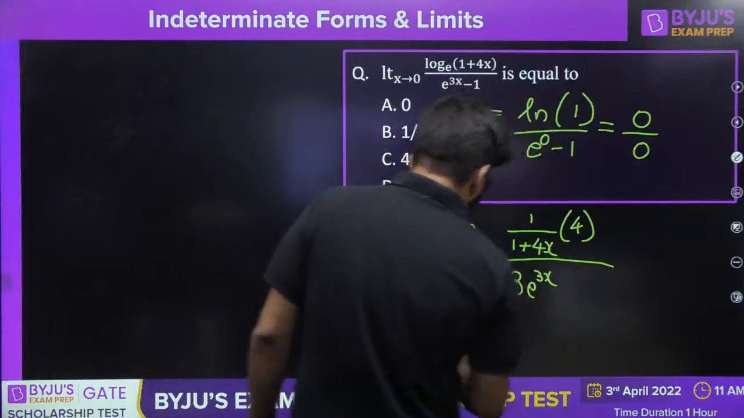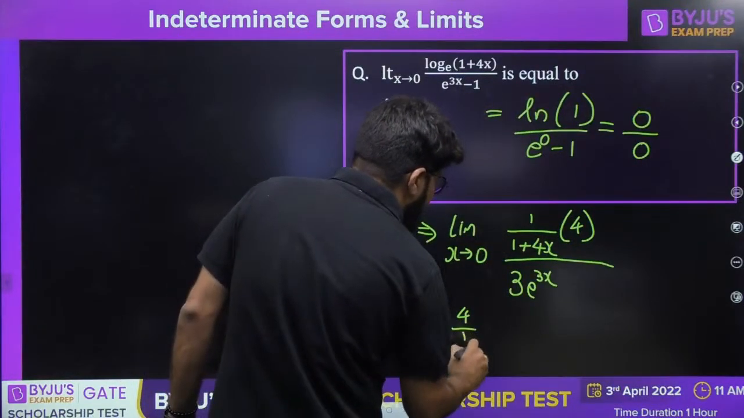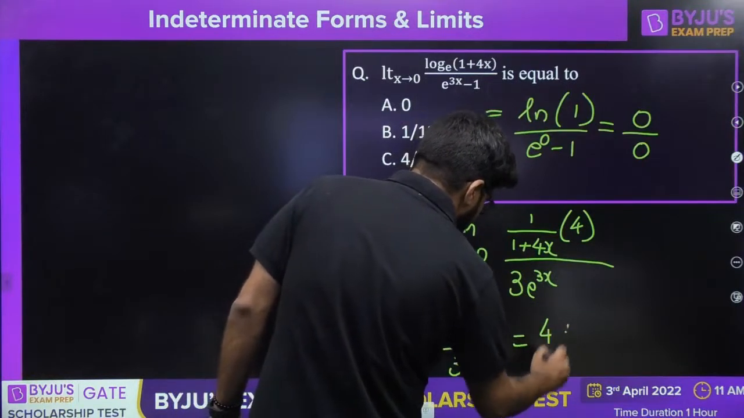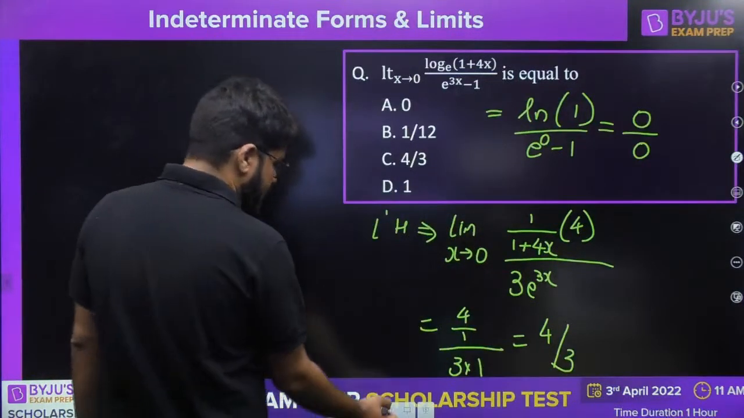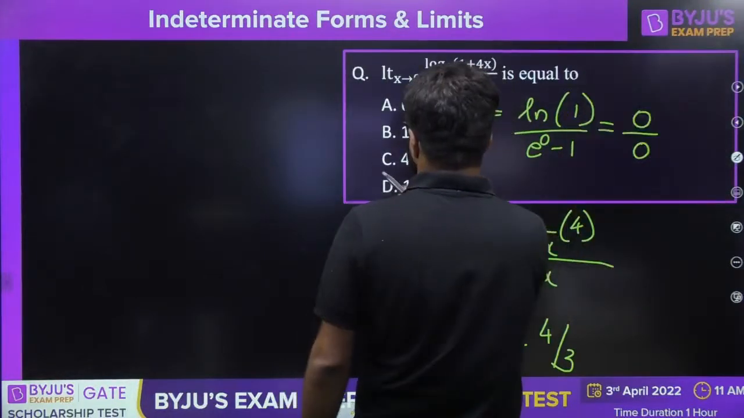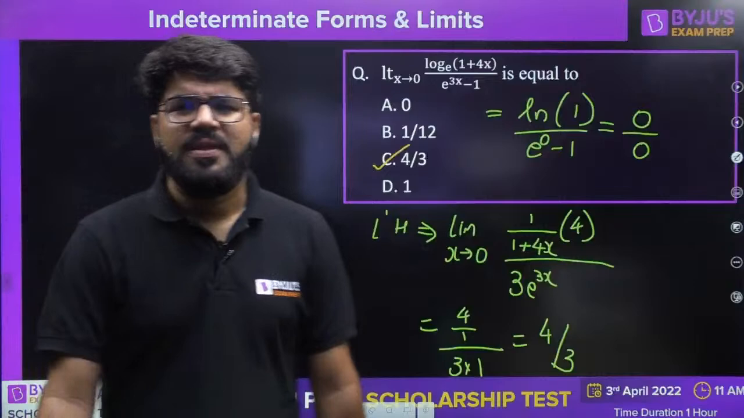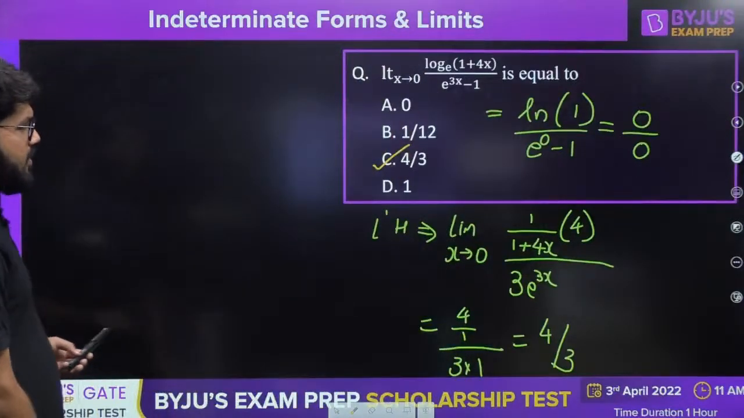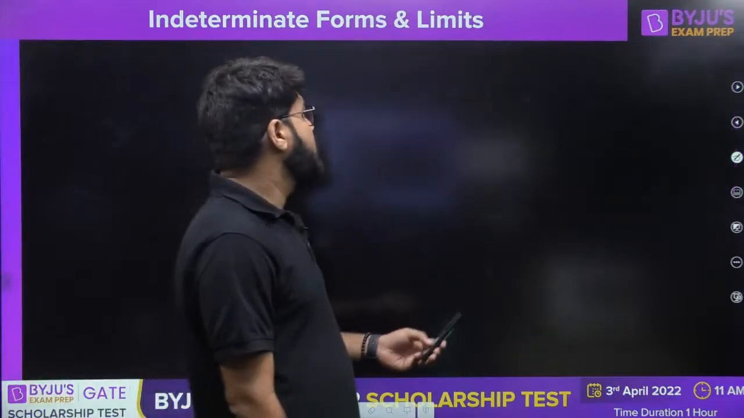Now if you put x tending to 0, that is 4 divided by 1, whole divided by 3 e power 0, that is 1. So the final answer is 4 divided by 3, and hence your answer is option number C. Yeah, that's what I see in the comment box also. Simple one, correct answer is option number C.